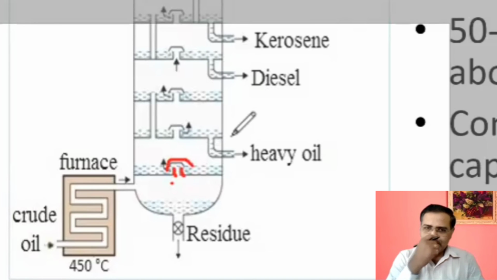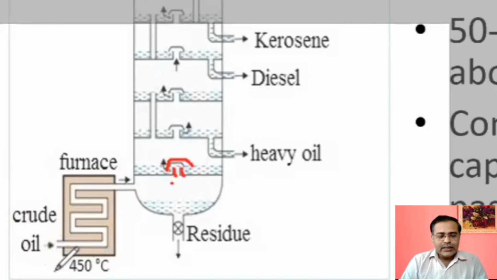So I will explain the working or the procedure. The crude oil is heated at a temperature of 400 to 450 degrees Celsius in a furnace, not a muffle furnace. Then the vapors are allowed to pass through this huge fractionating column. When they pass through the column, they try to go up and up. Somewhere they get condensed and there is formation of liquid.